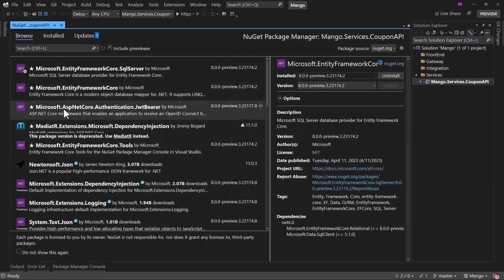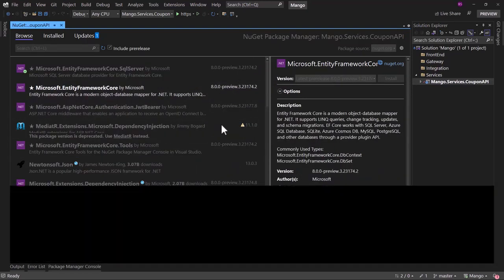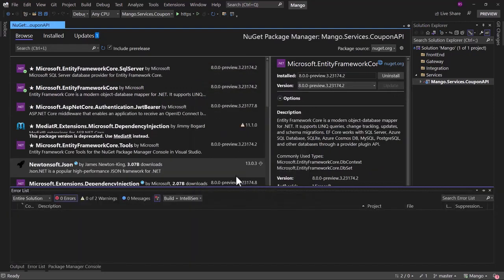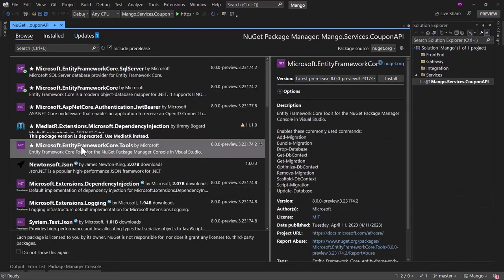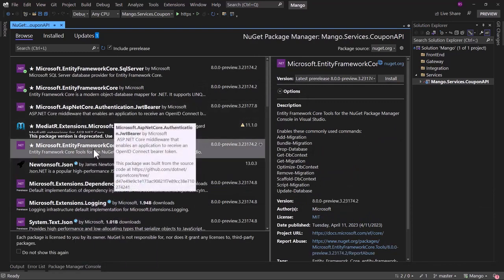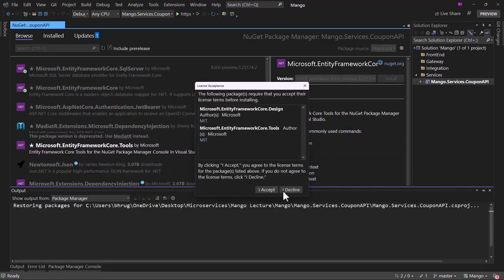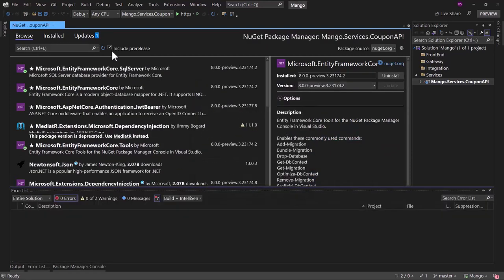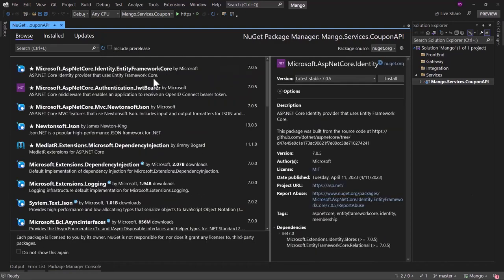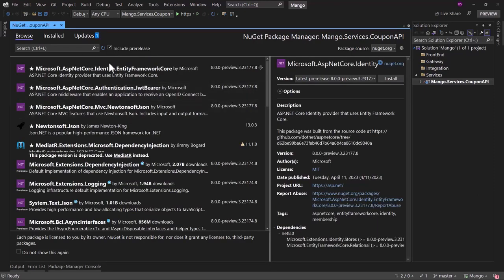Perfect, that looks good. Next package we want is the Entity Framework Core package. And we have Microsoft.EntityFrameworkCore.Tools. We will be using the tools package to add migration. So let me install that. And here if you notice I have the include pre-release selected. Because of that I am able to use .NET 8 Preview 3. If you uncheck that, then the version you will see is .NET 7. We want to use .NET 8 for our project, so make sure that you have this checked and then you install the right package version.